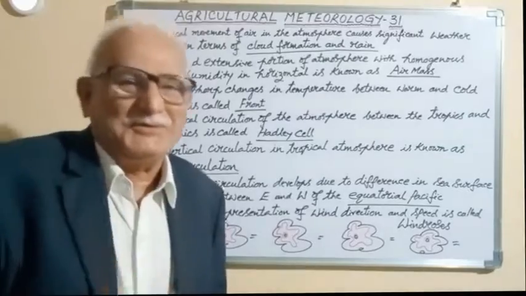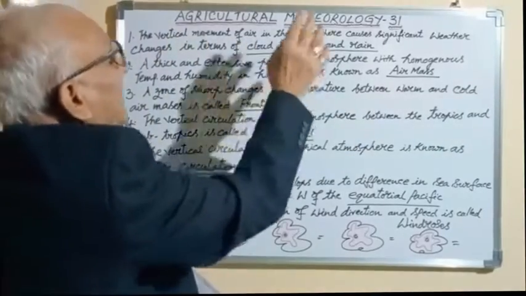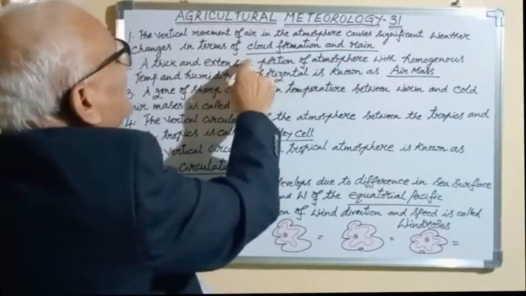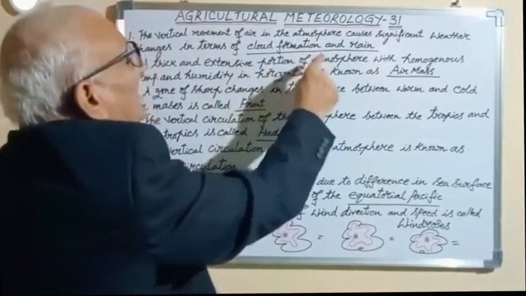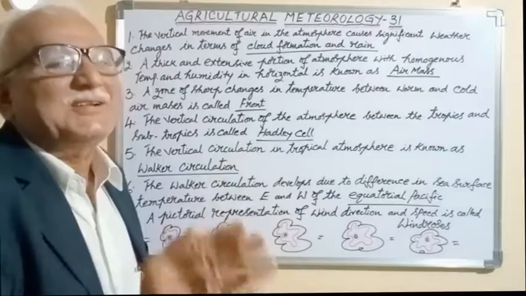The first bit of today's class is the vertical movement of air in the atmosphere causes significant weather changes in terms of dash, cloud formation and rain. That's why troposphere is known as seat of weather phenomena.